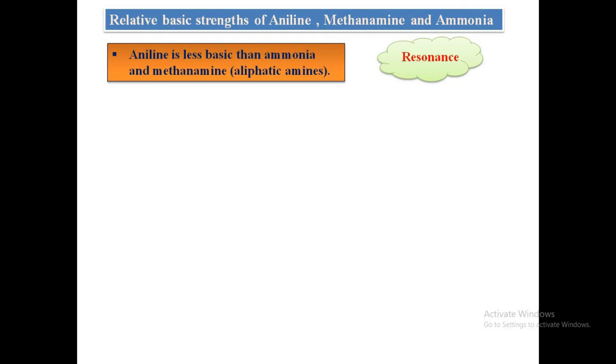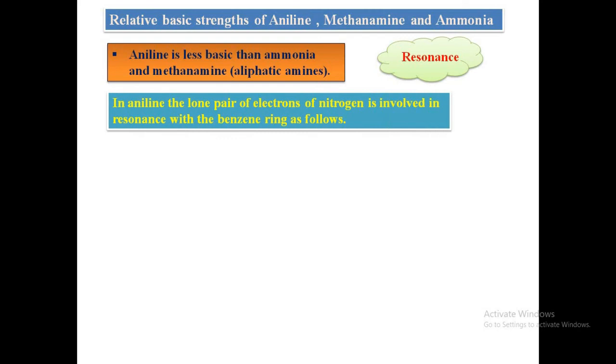In aniline, the lone pair of electrons of nitrogen is involved in resonance with the benzene ring, which would be shown as follows. The first structure shows that lone pair of electron from the nitrogen is given towards the benzene ring for the formation of nitrogen carbon double bond. At the same time, the first double bond from the benzene ring is delocalized on the adjacent carbon atom.